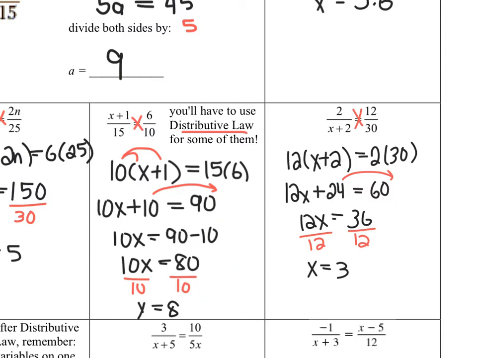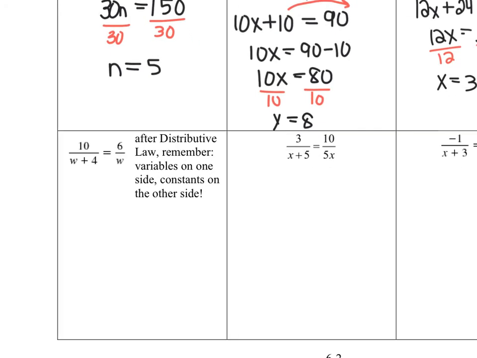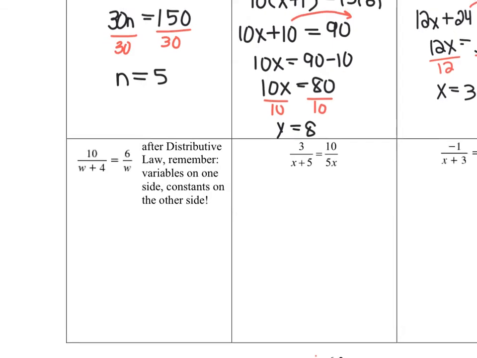Now sometimes you're going to get examples where you're actually going to have your variable in two different locations. It's okay that you have the variable in different locations because it's the same one. So in this first scenario, we have w's, but they're in two different places. If I had a w and an x, that would be a problem. But I'm just going to do the same thing, and I'm going to cross multiply and see where that takes me. So I have 10 times w equals 6 times w plus 4. And then I'm going to have to distribute that 6 in.